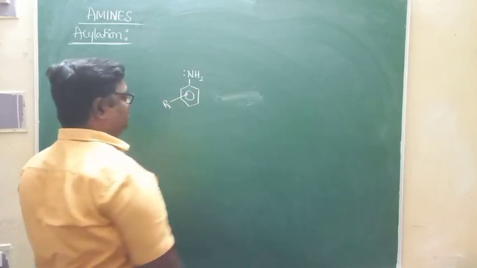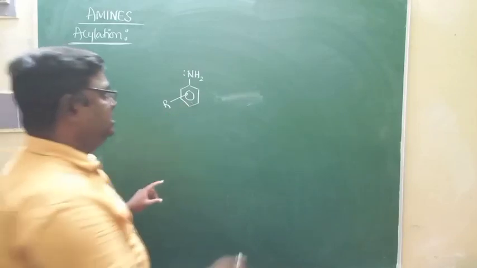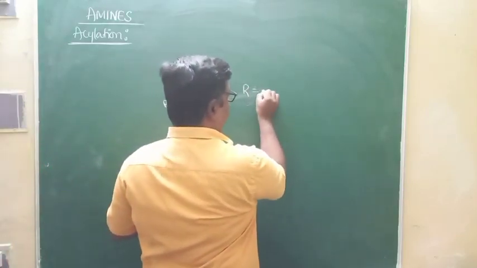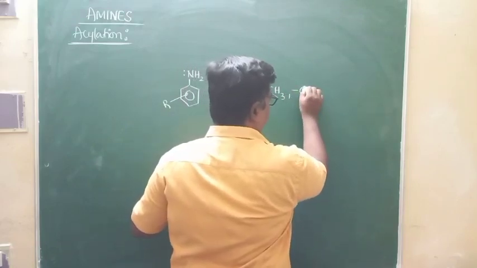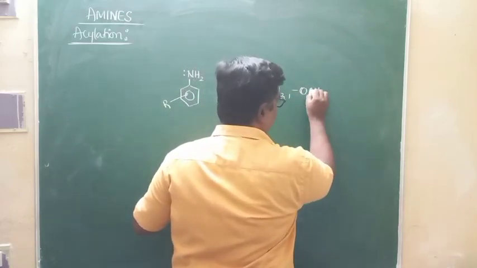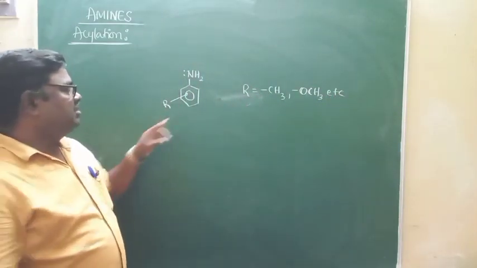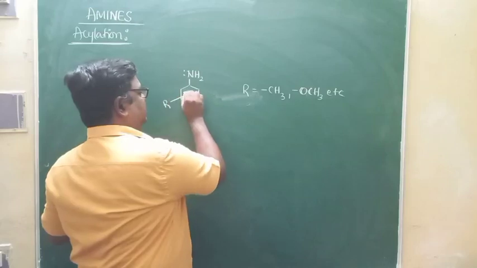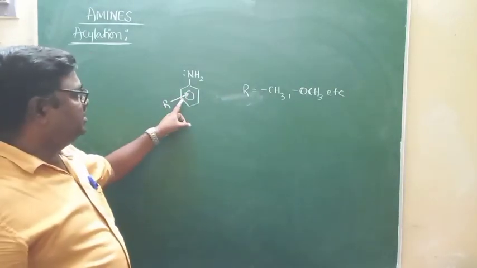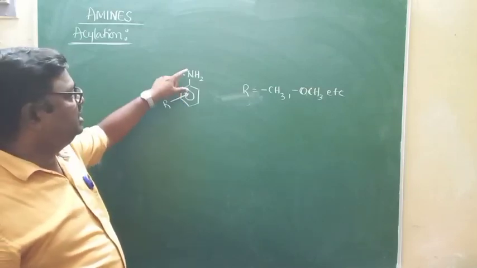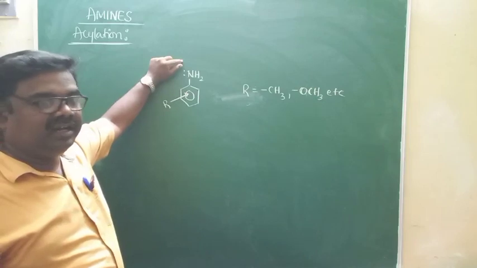electron releasing groups, if the benzene ring of aniline is attached with electron releasing groups, like if R is equal to CH3, or if R is equal to OCH3, these are all electron releasing groups. In presence of electron releasing groups, basic strength of aniline increases. When an electron releasing group is attached to the benzene ring, the electron density over nitrogen increases, thereby the basic strength of aniline increases.